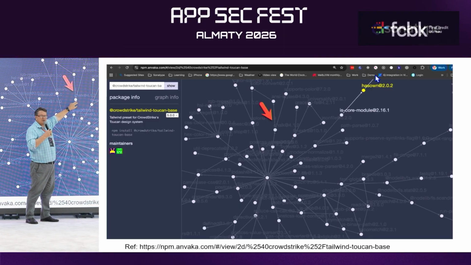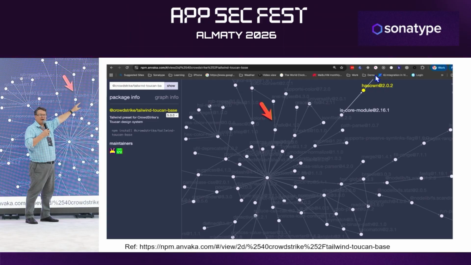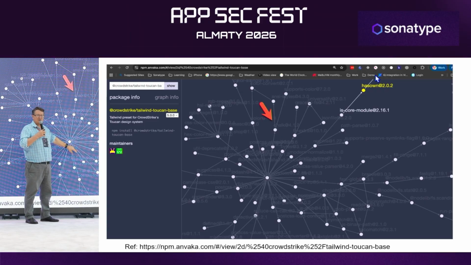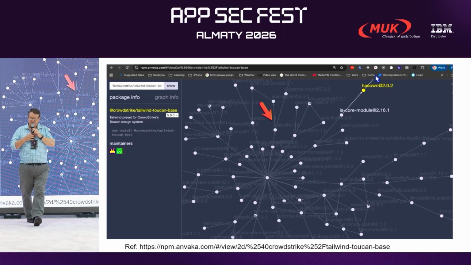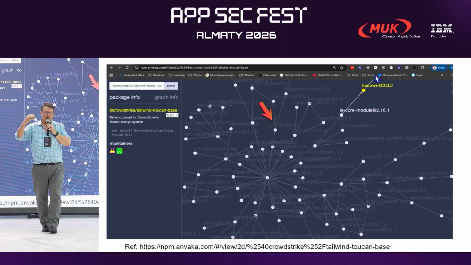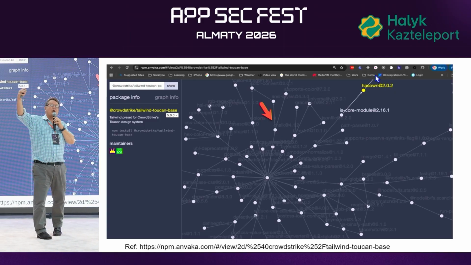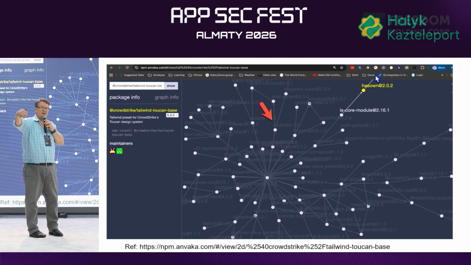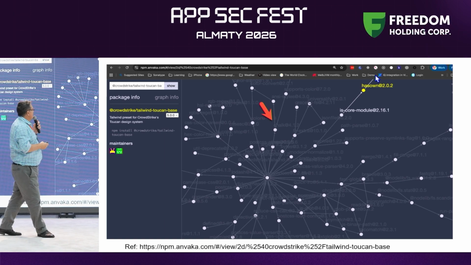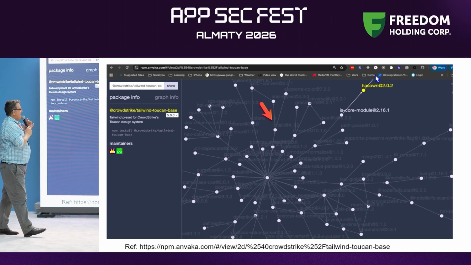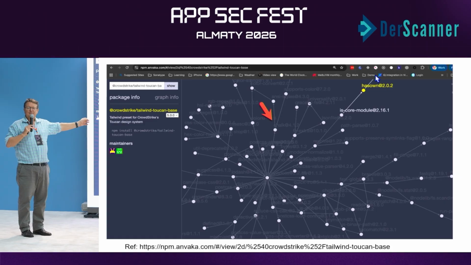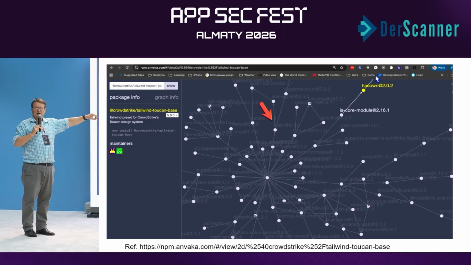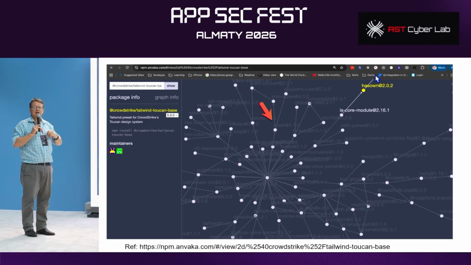And he probably doesn't know that he's got a compromised version of that library in his dependency tree. So what happens is you can use a library that uses another library, and that library can get hacked. And then you get hacked because the dependencies flow through your tree. And as you can see, hundreds and hundreds of libraries here, any one of them can get compromised. And if you're not careful, that compromise can hit you, which is what happened to CrowdStrike.